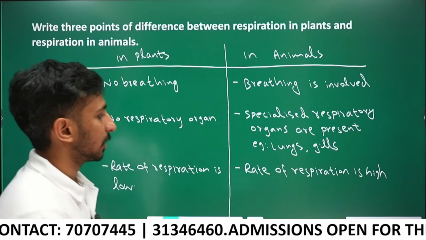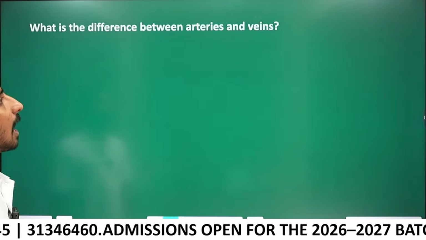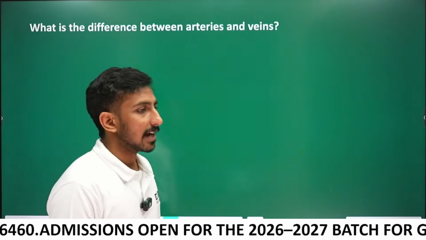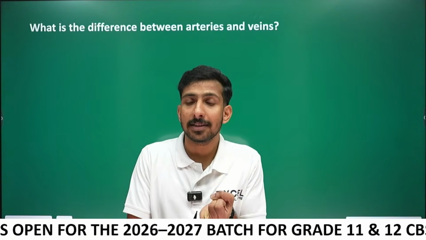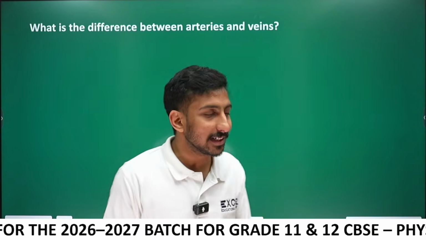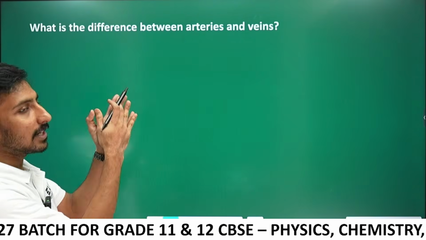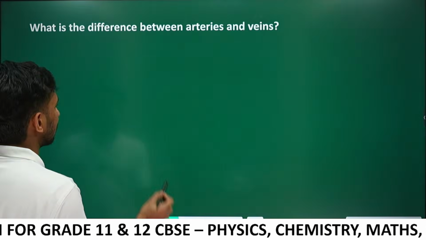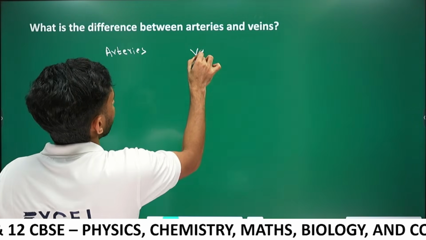Good. Next question. What is the difference between arteries and veins, guys? There are 3 types of blood vessels in our body: arteries, veins, and capillaries. Here the question is just to write the difference between arteries and veins.